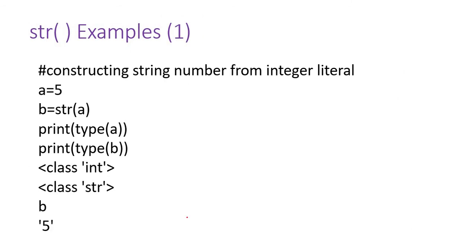Finally, we'll discuss string. If there is an integer or float, how do you convert these two types into string? The constructor is str.